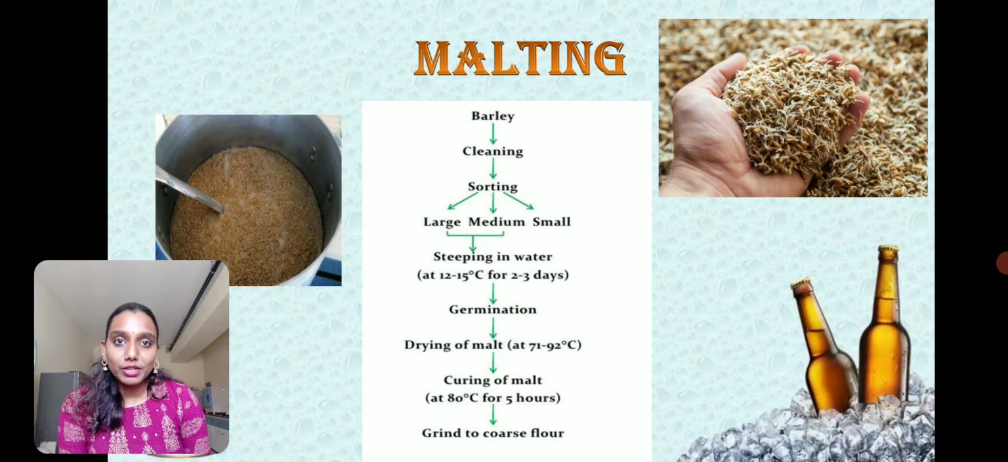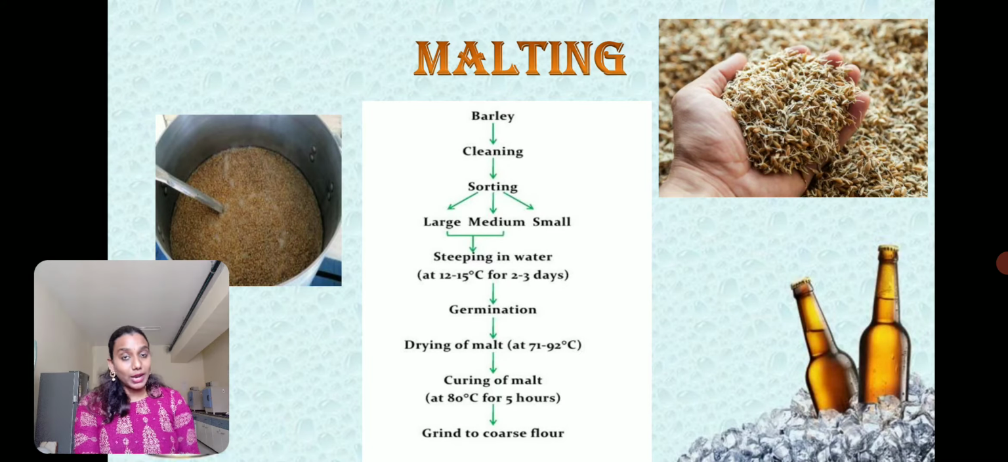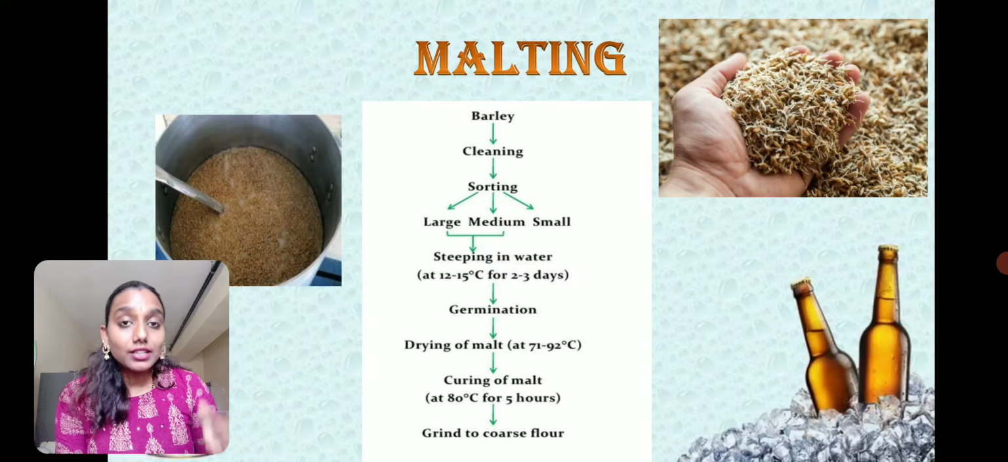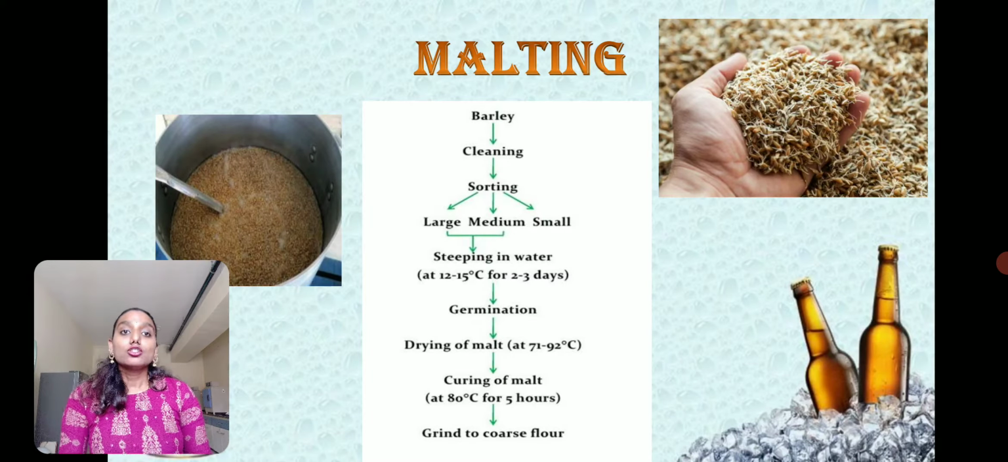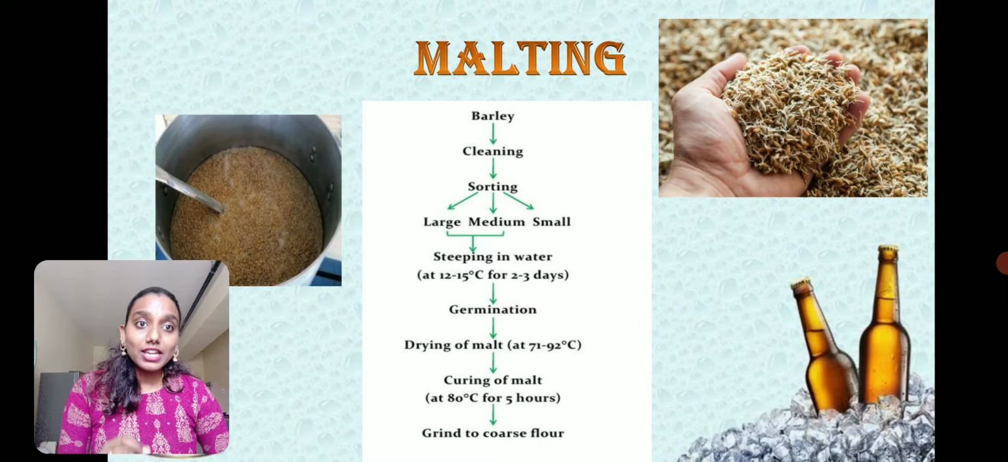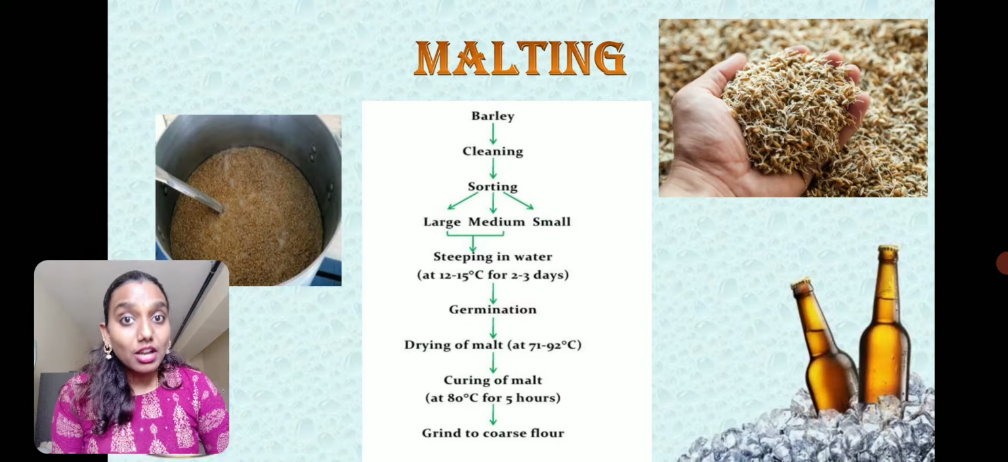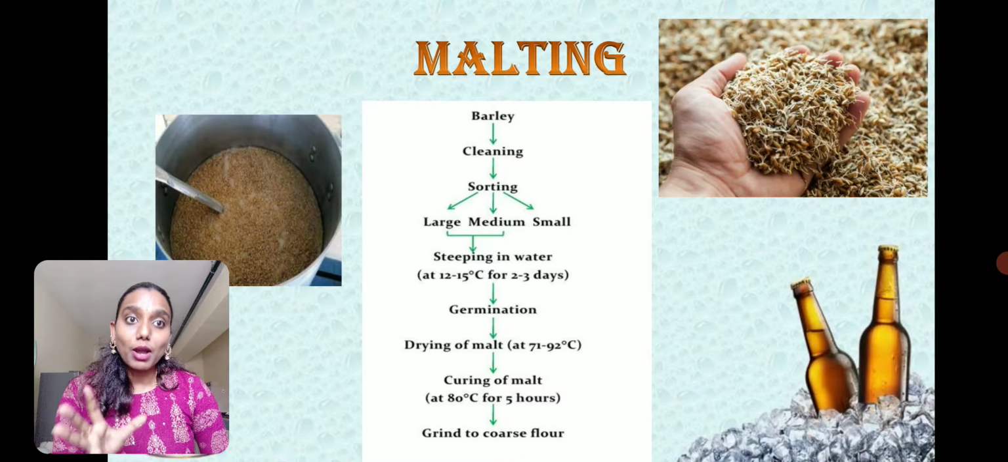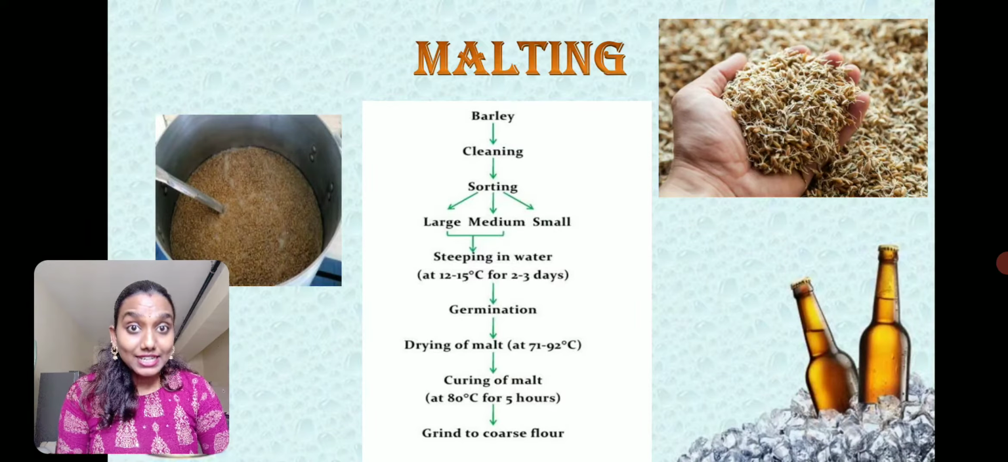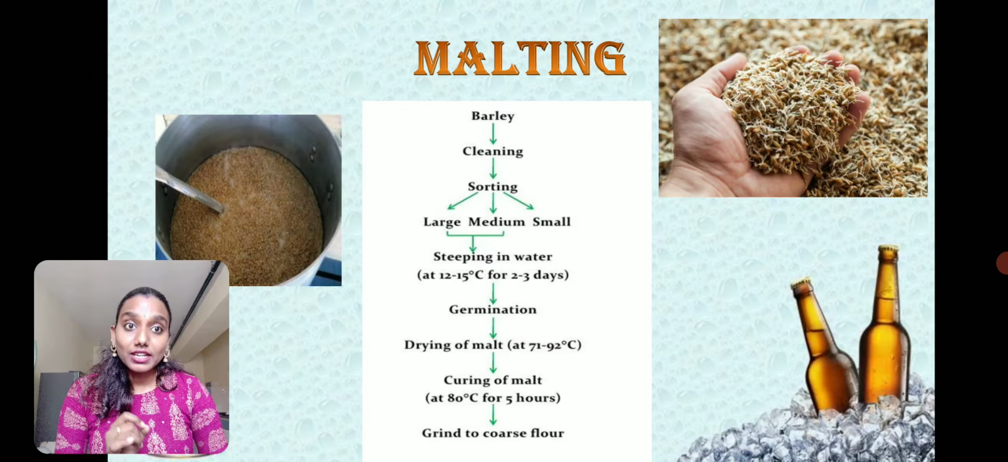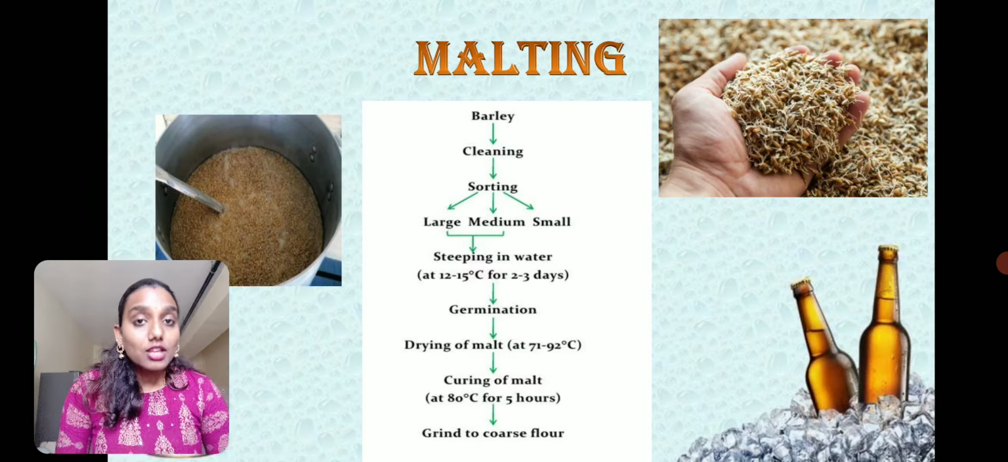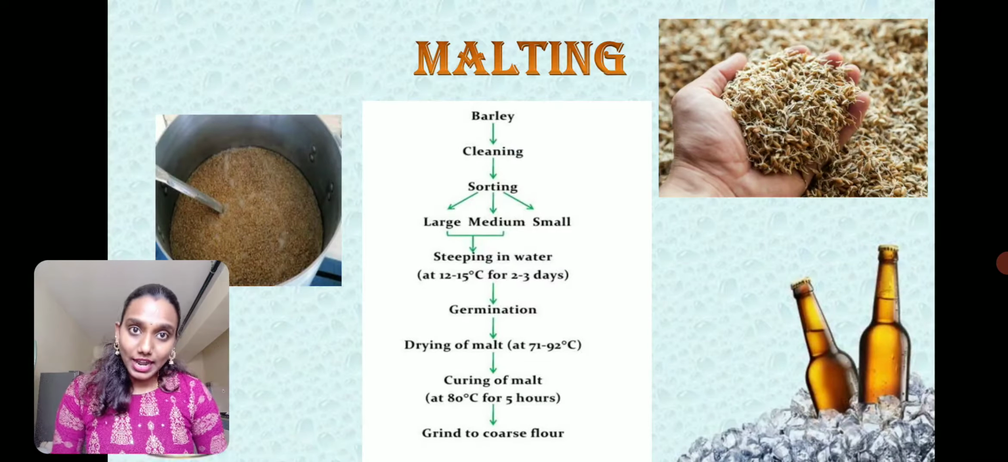During complete germination, what happens? All the starch present will be converted to sugar and it will be utilized completely by the embryo itself. So to avoid that, the enzyme has to be inactivated. To inactivate the enzyme, the barley grains will be subjected to higher temperature. First, the grains will be dried at about 92 degrees Celsius and later they will be roasted, and curing of the malt will be done at about 80 degrees Celsius for about 5 hours. When this is done, the enzymes will get inactivated.